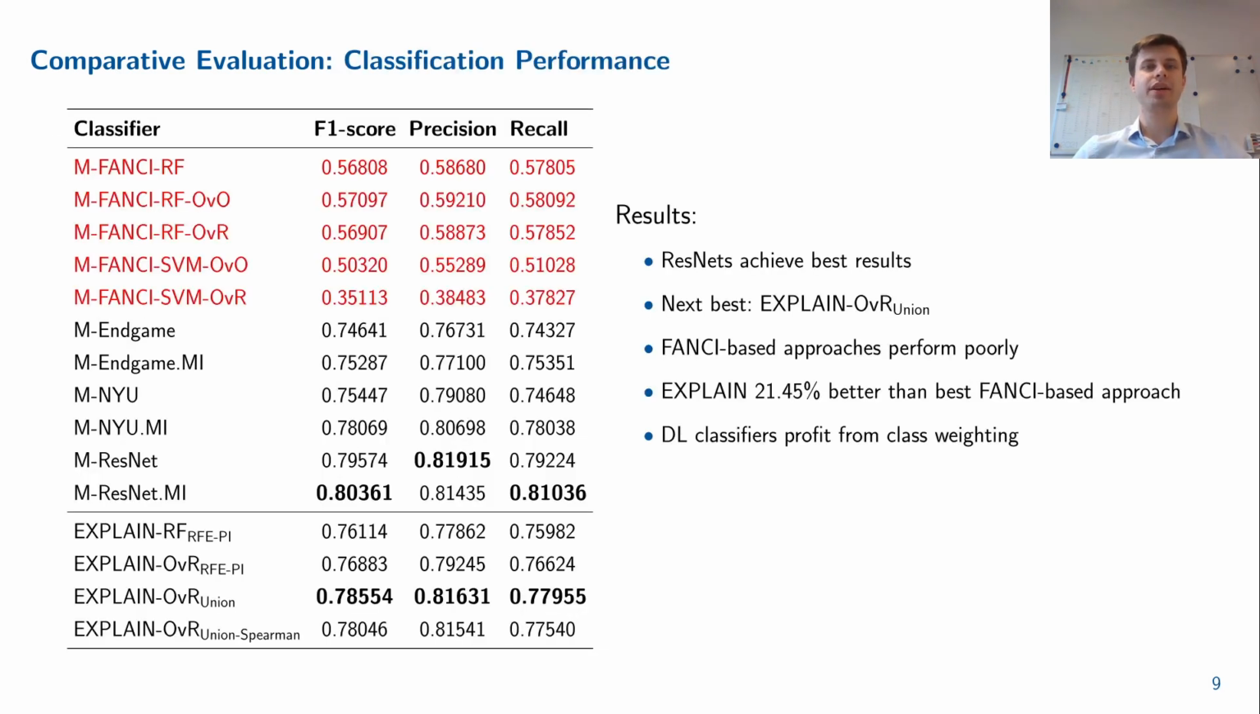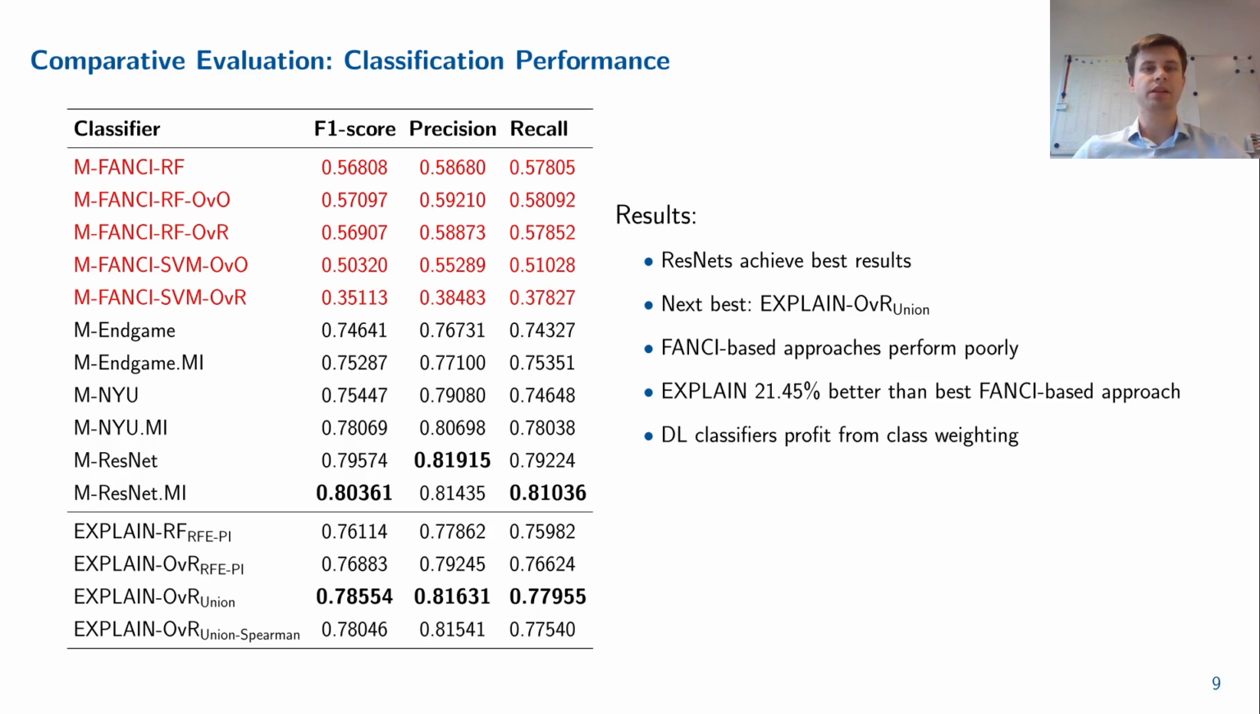Here you can see the summarized results of the comparative evaluation. The ResNet-based approaches achieved the best results. Our explain 1 versus rest union configuration is among our classifiers the best and accomplishes an F1 score of over 78%, which means it is the next best classifier after the ResNet-based approaches.